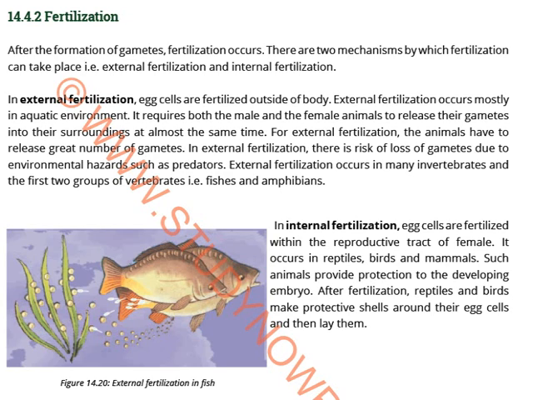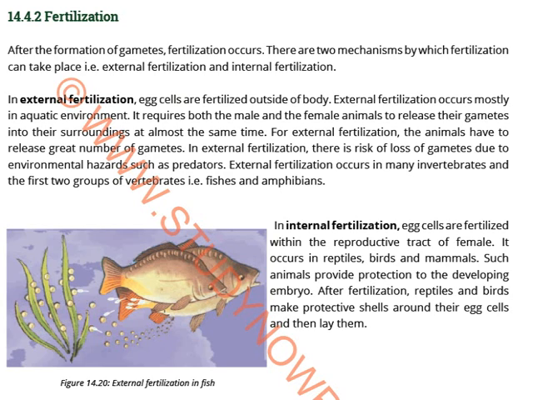In external fertilization, there is risk of loss of gametes because of environmental hazards such as predators, because some of the other fishes can eat and feed on the eggs of the other fishes. And due to environmental hazards, there can be great loss. So it occurs in many invertebrates also, and some of the vertebrates, for example, fish and amphibians.